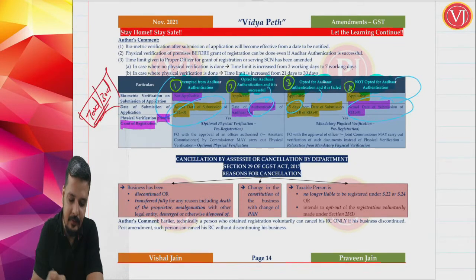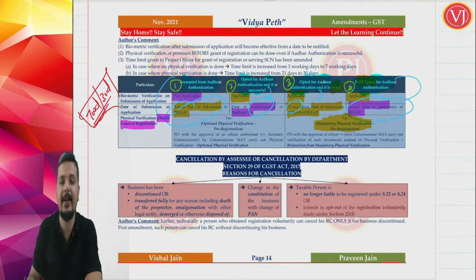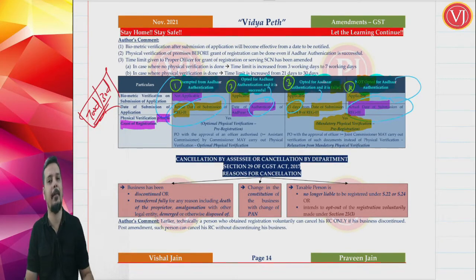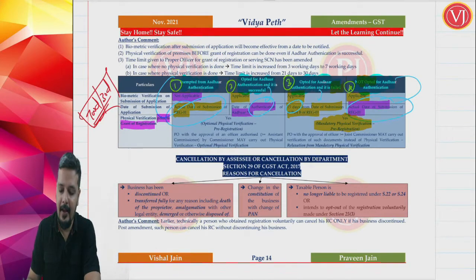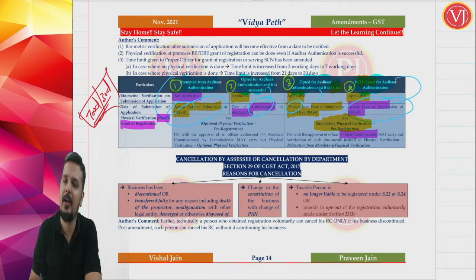Now, physical verification before grant of registration. It is mandatory for the last two cases, where Aadhaar authentication has failed or you have not opted for Aadhaar authentication. Then mandatory physical verification before grant of registration will be there. The officer does not have an option, but has to mandatorily go for physical verification of premises. The exception being, with the approval of the Joint Commissioner, relaxation may be there and physical verification may be ignored. Instead of physical verification, documents may be verified.